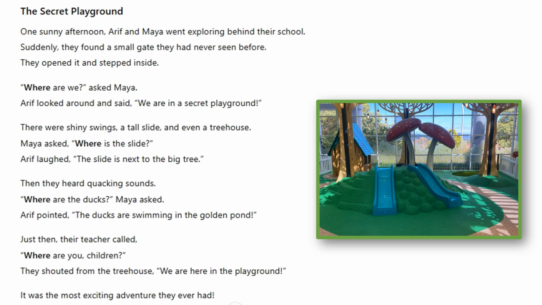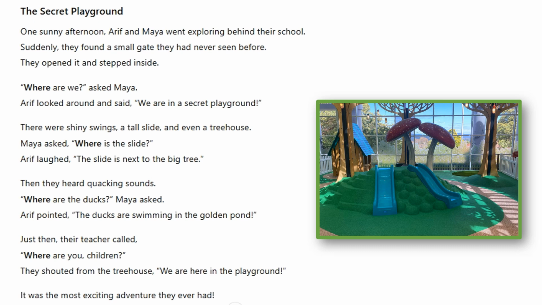The secret playground. One sunny afternoon, Arif and Maya went exploring behind their school. Suddenly, they found a small gate they had never seen before. They opened it and stepped inside. "Where are we?" asked Maya. Arif looked around and said, "We are in a secret playground."